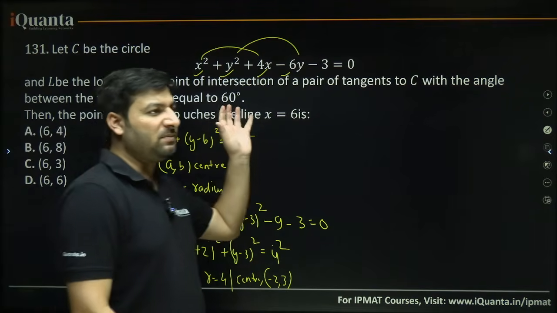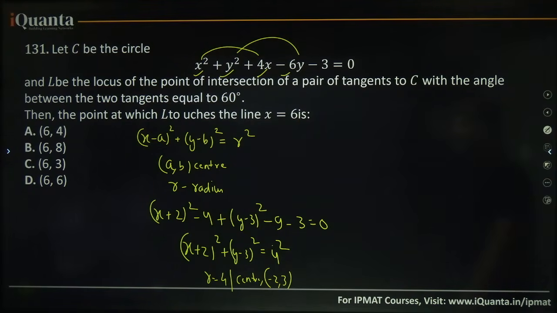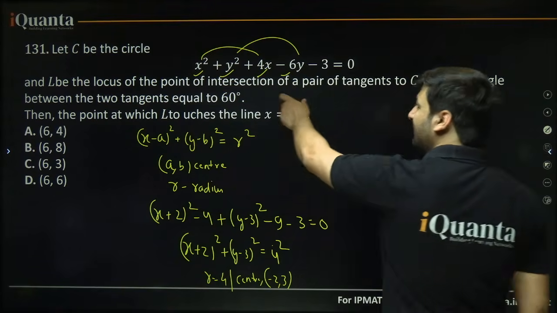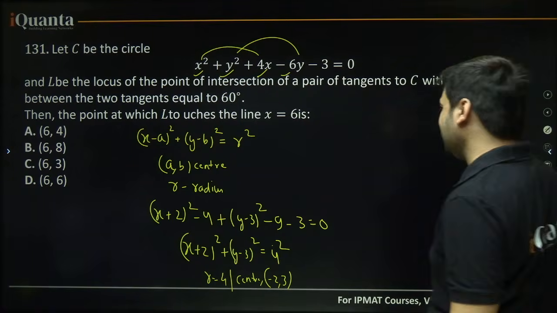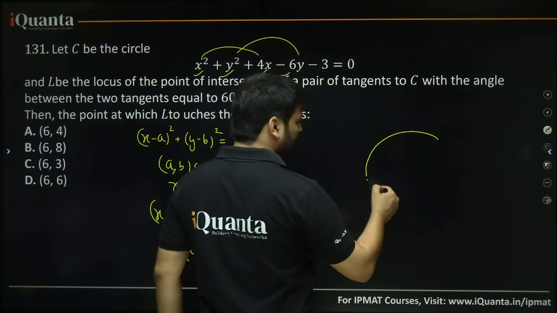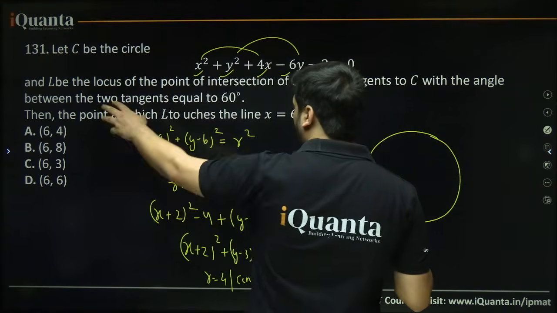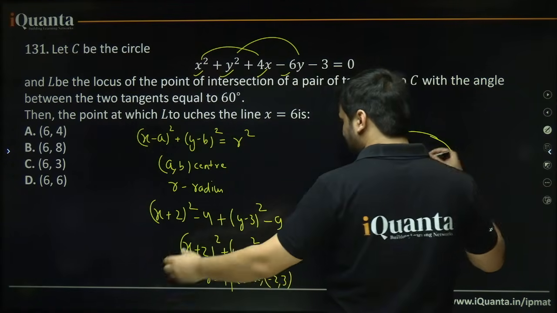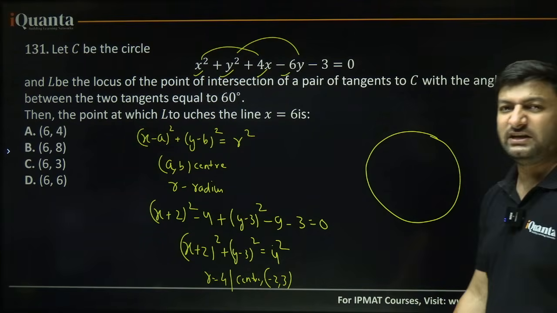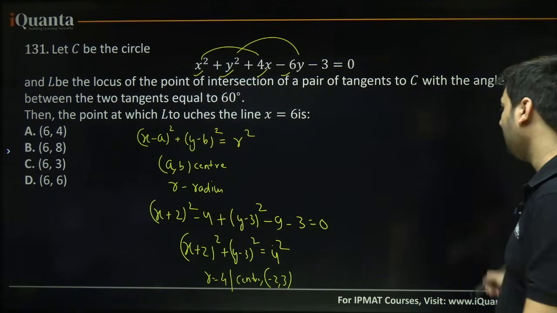This is generally a part of conic sections, where you have to learn the general equation of a circle. Now, L is the locus of the point of intersection of a pair of tangents to C, a pair of tangents to C. Now the center is (−2, 3) and the radius is also very small. So in fact you can even draw this figure on your xy plane, isn't it?